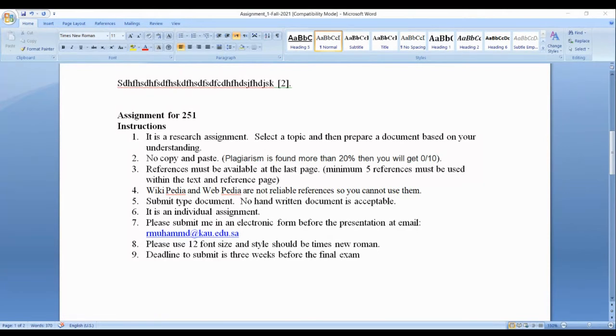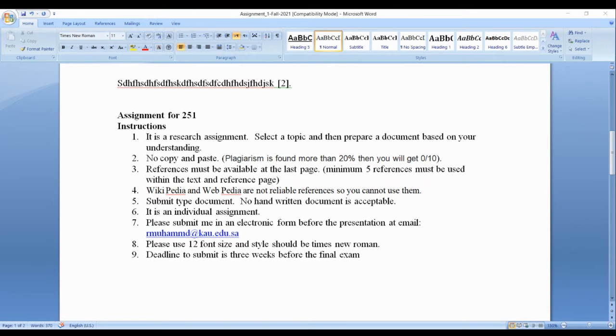Submit typed document. No handwritten document is acceptable. It's individual. Submit to me in electronic form before the presentation at my email address rmuhammad@ku.edu.sa. Use 12 font size.